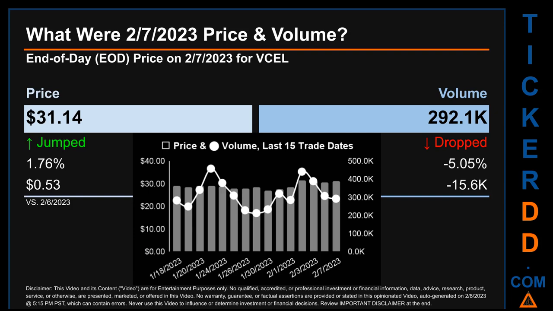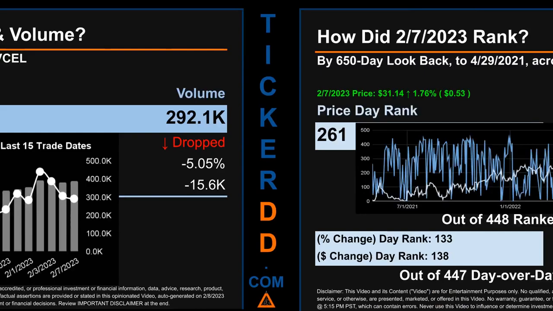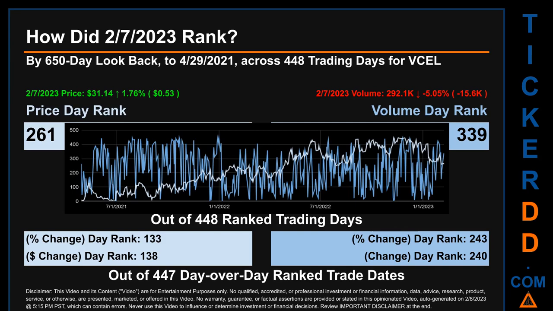Across a range of $4.31, the max and minimum end-of-day price were respectively 31.34 and 27.03. Volume saw a range of 245.7 thousand, from a day low of 212.6 thousand to a day high of 458.3 thousand.